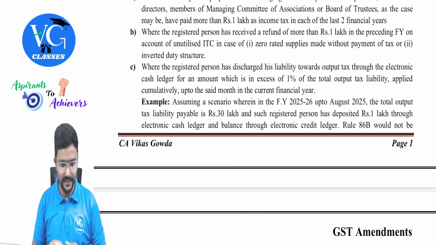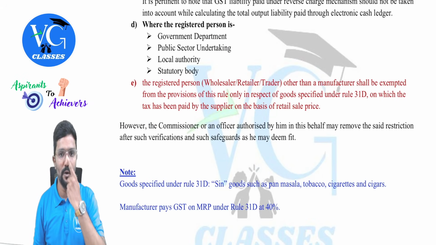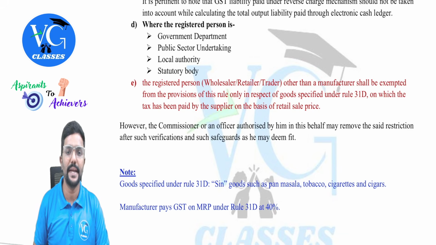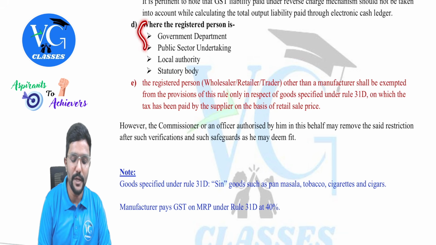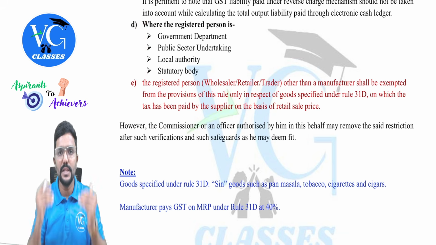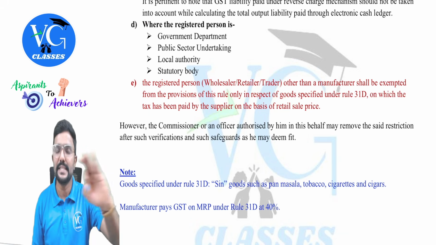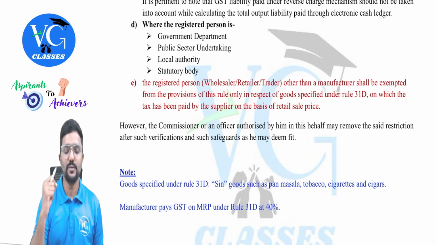Got it? Yes, sir. The next case is where the registered person is a government department, public sector undertaking, local authority, or statutory body. So if the supplier is any of these, then Rule 86B is not applicable, guys. So in all these cases, irrespective of their value of taxable supply, Rule 86B was not applicable. Now there is one more new addition.